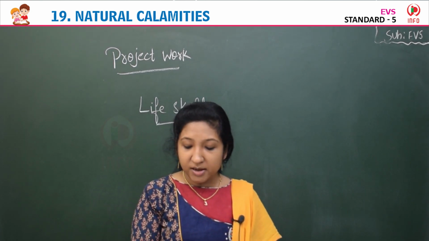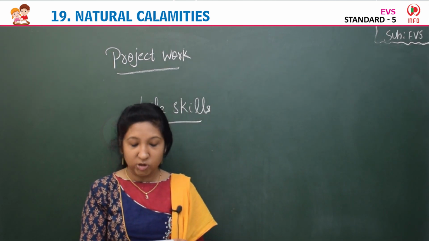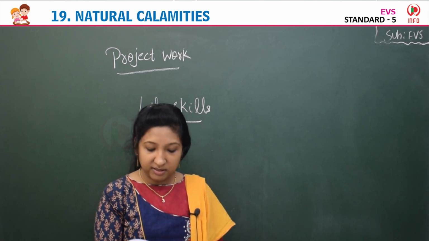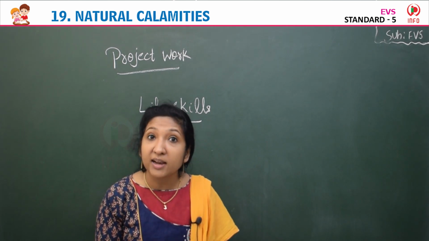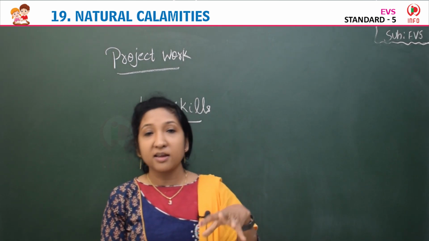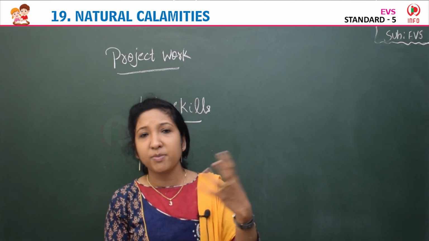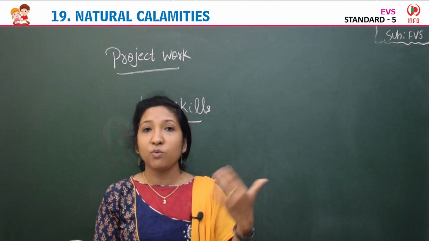A good example is man-made disasters such as transport accidents or industrial accidents. Industrial accidents means while working in a company, industry or factory, employees get some injury during working time.